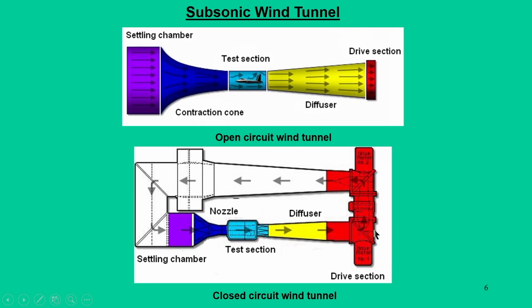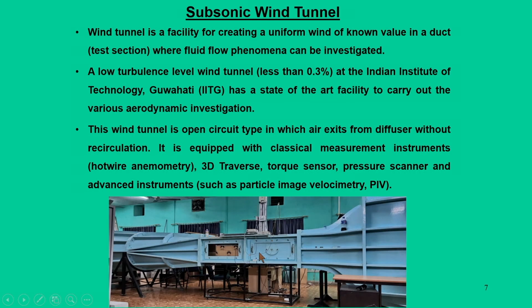Now, with respect to analysis of a subsonic wind tunnel, I will invite your attention to a unique wind tunnel facility at IIT Guwahati in the Department of Mechanical Engineering, which is a low turbulence level wind tunnel, for which the turbulent intensity is less than 0.3%, and this facility gives a uniform wind speed of known value, for which the fluid phenomenon is to be investigated.